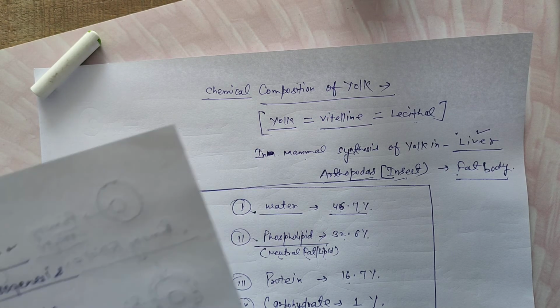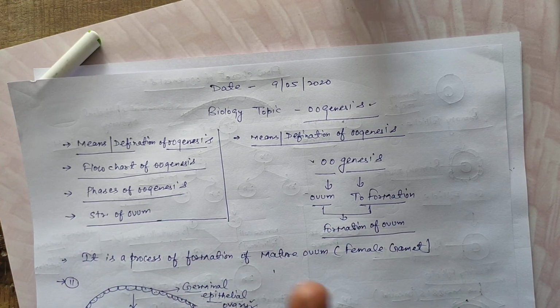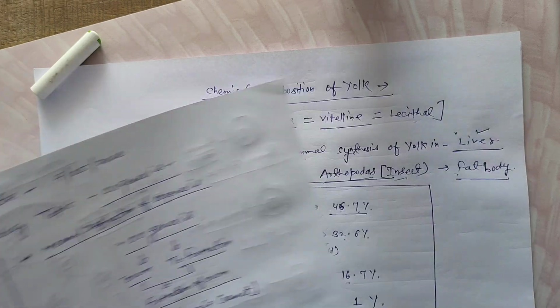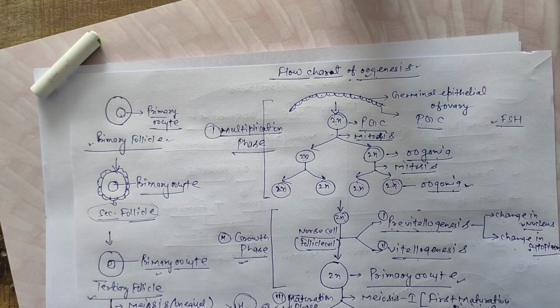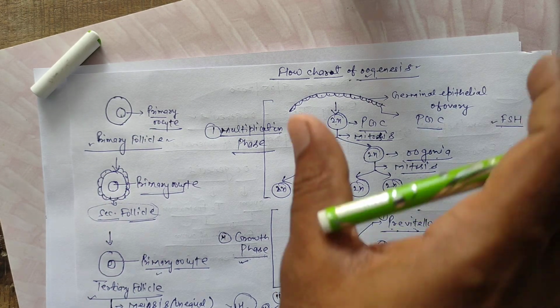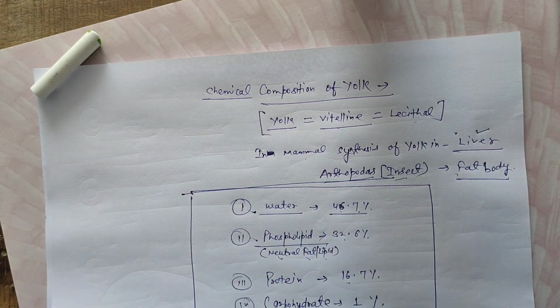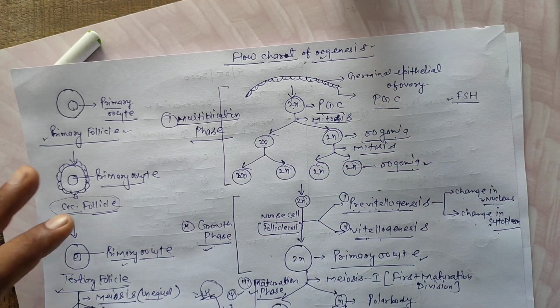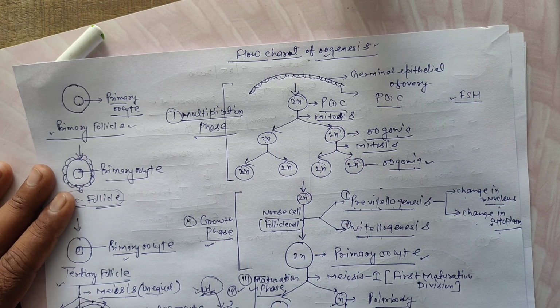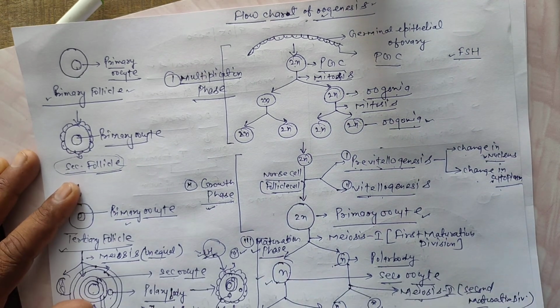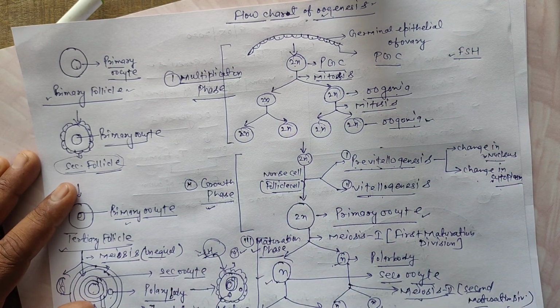So today's topic is completed. Oogenesis: first, the definition of oogenesis, two definitions. Next, the linear figure or flow chart of oogenesis. Second, the chemical composition of yolk. And next, some important points. First, the antrum is a fluid filled cavity located in tertiary or Graafian follicles.